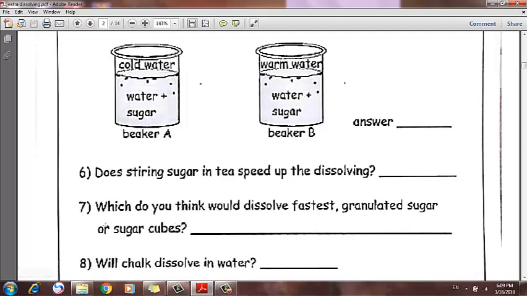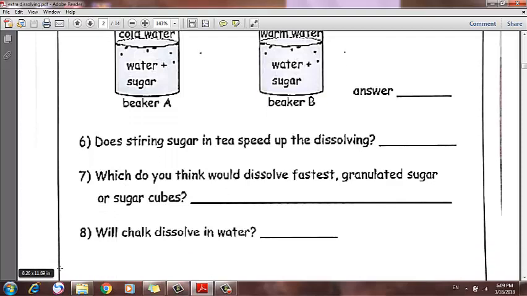Number 7. Which do you think would dissolve fastest? Granulated sugar or sugar cubes? It's going to be granulated sugar. Excellent. As you know, the smaller the particle of the solute, the faster the dissolving, and granulated sugar is much smaller than the sugar cubes. So granulated sugar will dissolve faster than the sugar cube.